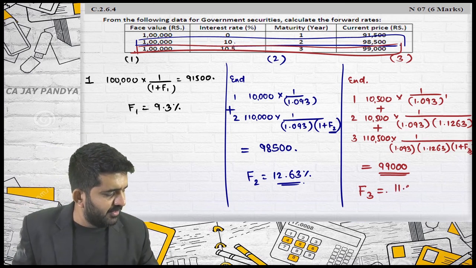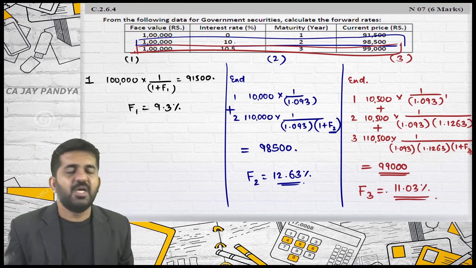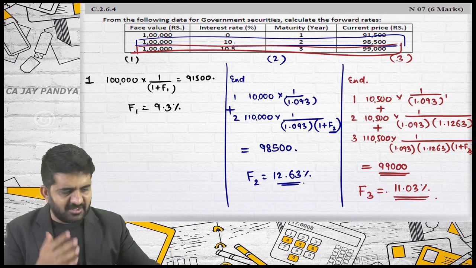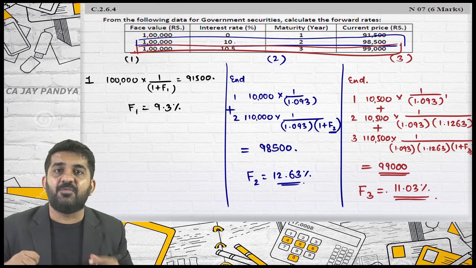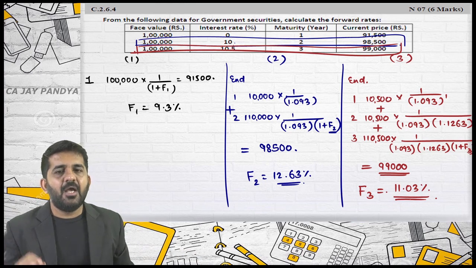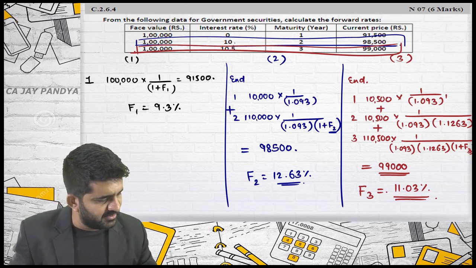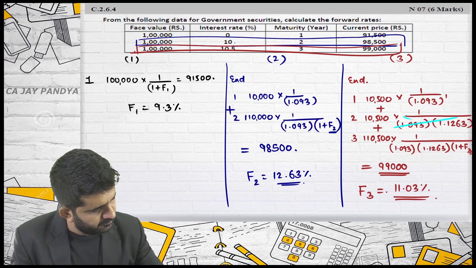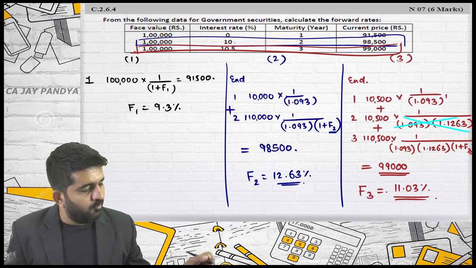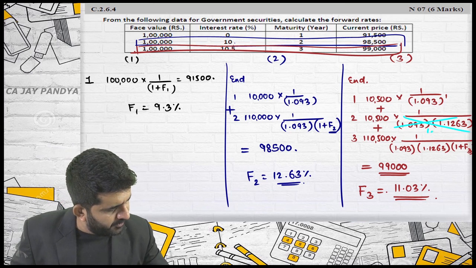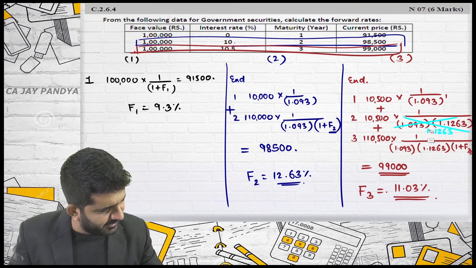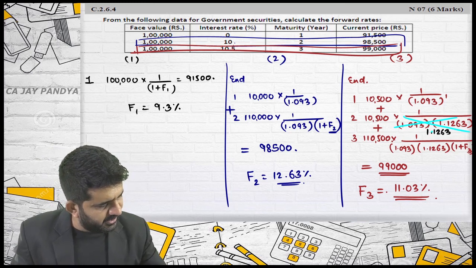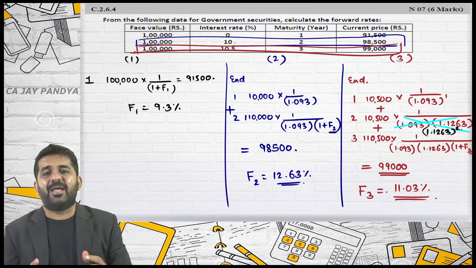I will be getting forward rate for third year also, which I am directly taking from book. It is 11.03%. I am not doing some of the procedural tasks which we have done before also, but this is how we find out forward rate if the details is given. I am having only one question any student can answer. Instead of this, why I cannot write down 1.1263? I think it is not visible. 1.1263 raised to 2. Why I cannot write down this?